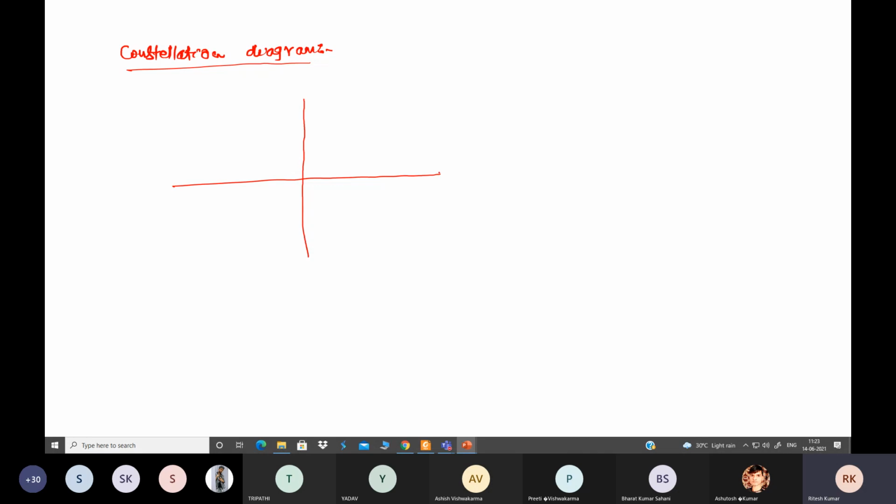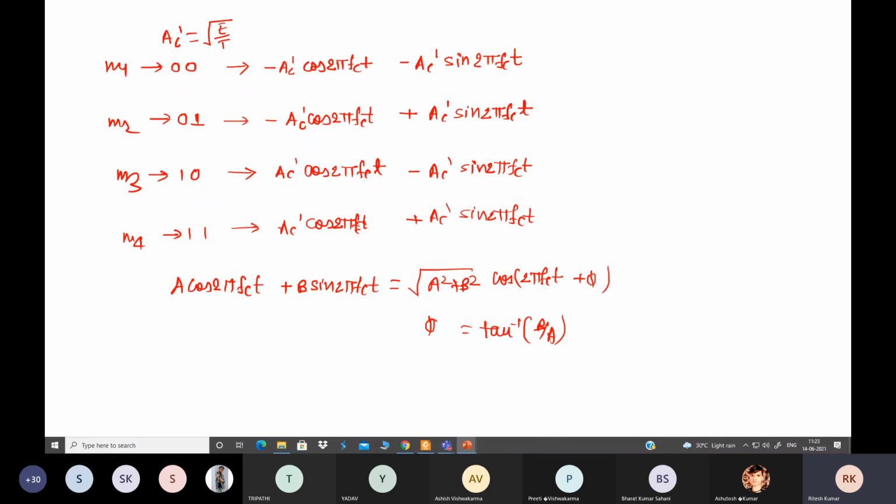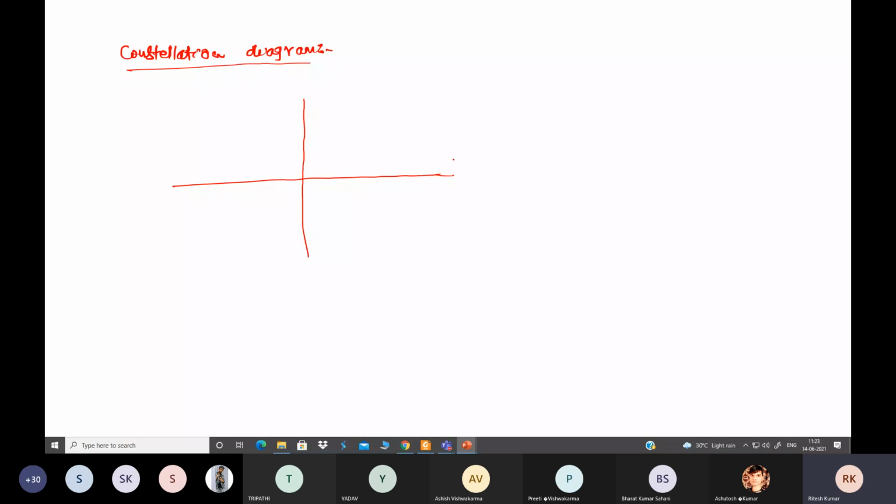These are your normalized functions. Now see the expression. We can see here that two types of normalized functions are required: one is cos 2 pi fct, another one is sin 2 pi fct. So on the horizontal axis we write the normalized function cos 2 pi fct, and on the vertical axis we write sin 2 pi fct.